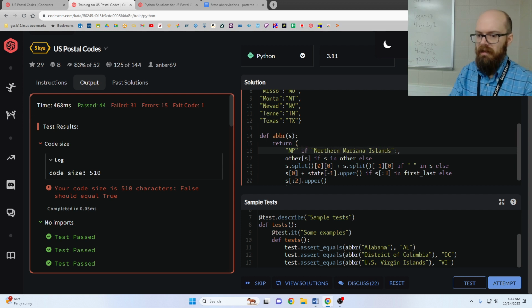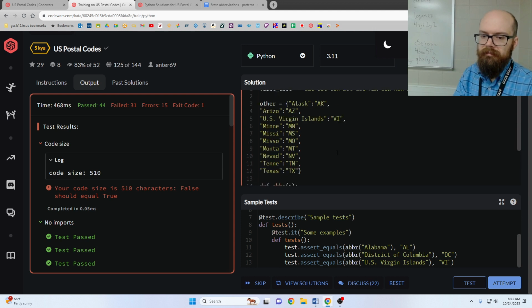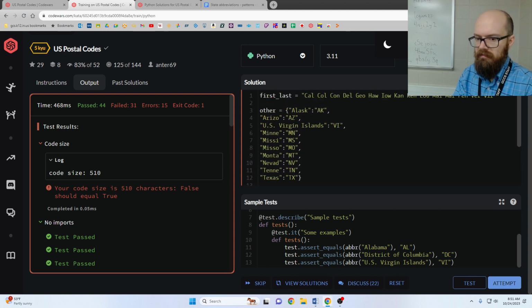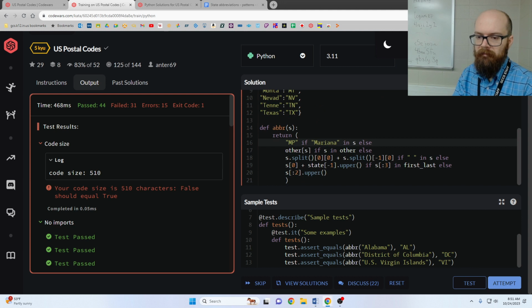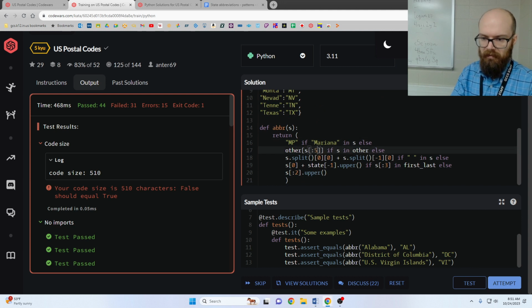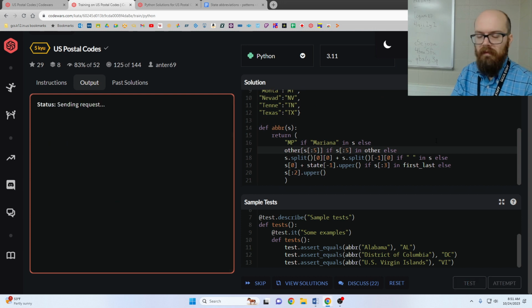MP, if, and I don't even need the whole string, I'm just going to say if Mariana is in there. And then we need to slice 5 characters for this guy, which I think would be that.